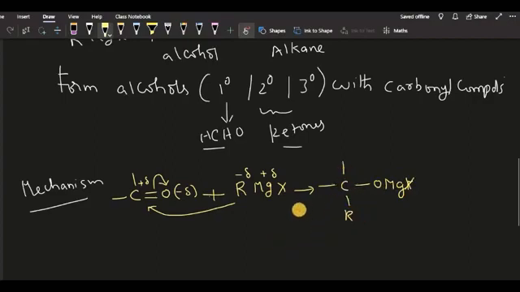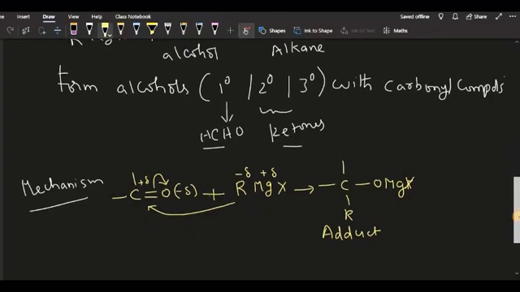This is called the addition compound of the reaction when we do this in the presence of ether. It is also called an adduct when it is obtained between the Grignard reagent and this aldehyde, which can be considered as aldehyde or ketone. This is the first product.